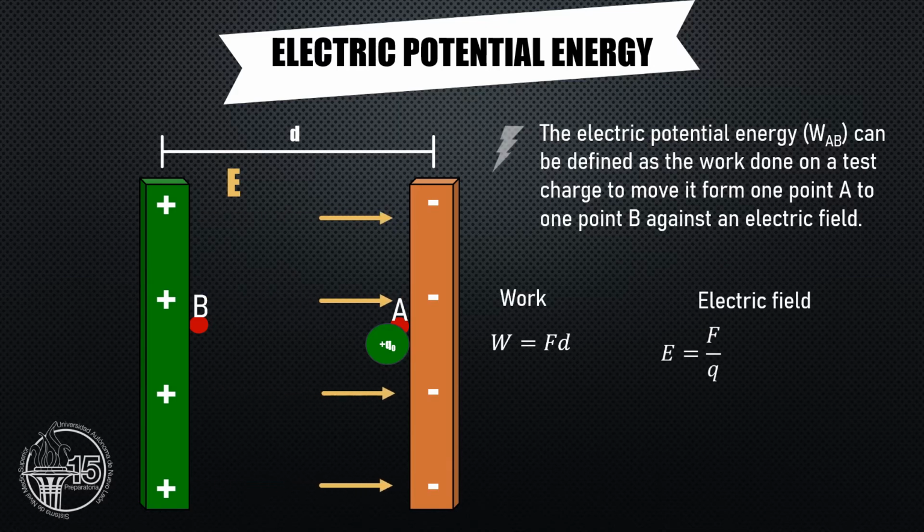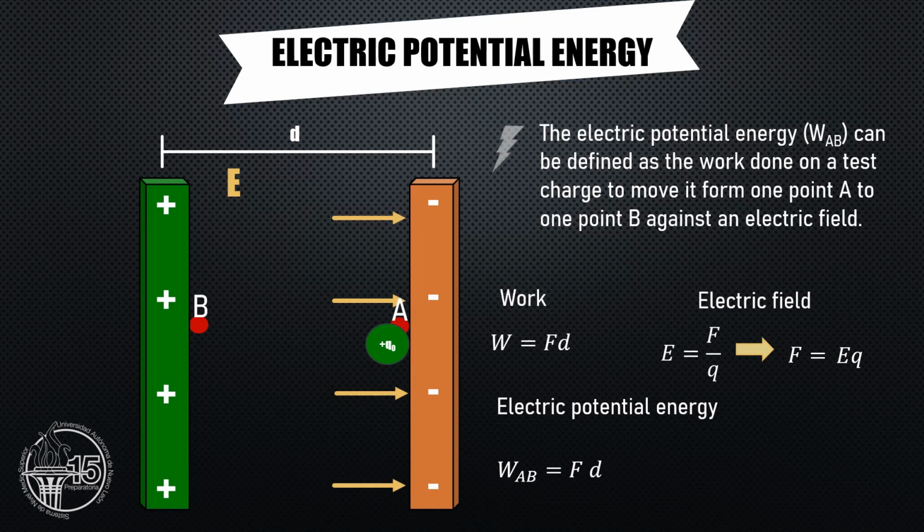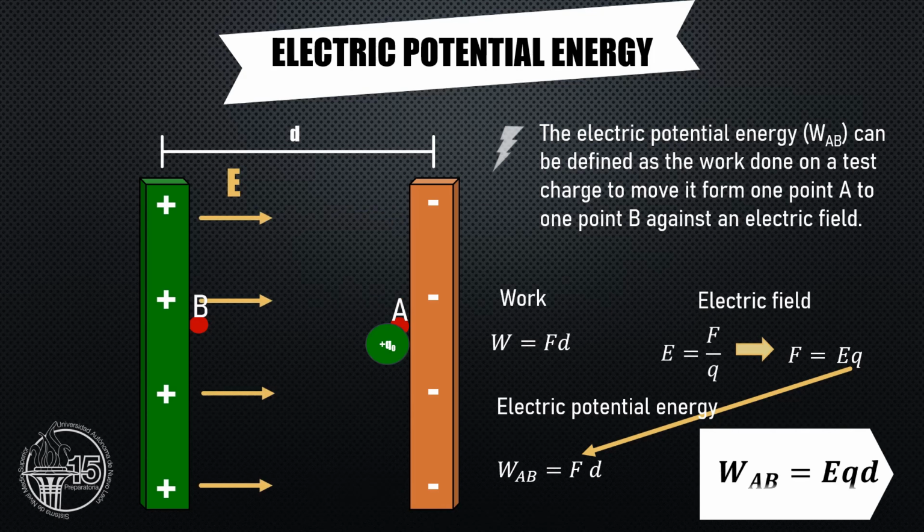The work is expressed as W equals force times displacement, and we already know that the electric field equals the force divided by the charge, from which equation we can isolate F, and we have F equals E times Q. If we replace EQ in the work formula, we can say the electric potential energy equals the magnitude of the electric field times the charge times the displacement. And because this is a type of energy, it must be expressed in joules.